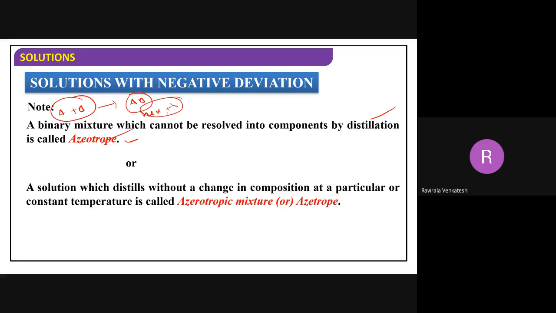They are called azeotropes. Now, a solution which distills without a change in composition at a particular, constant temperature is called an azeotropic mixture. What is the meaning of azeotropic mixture? Very simple. I have taken an A, B solution which distills without a change in composition at a constant temperature. When you distill this, the composition of A and the composition of B will not change. They are called azeotropes. Both definitions you can take, any definition.